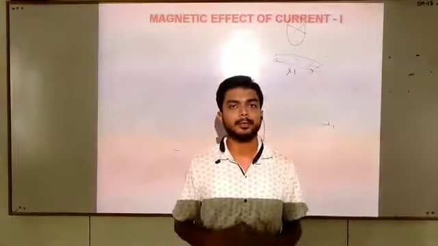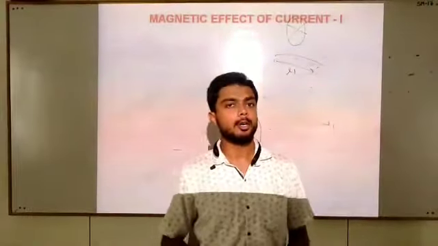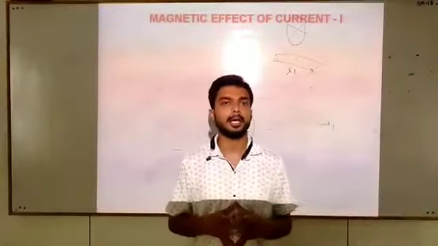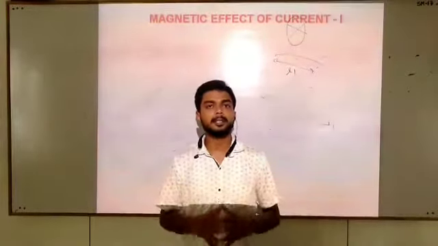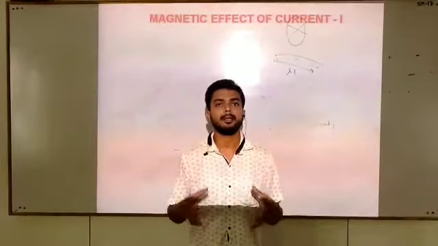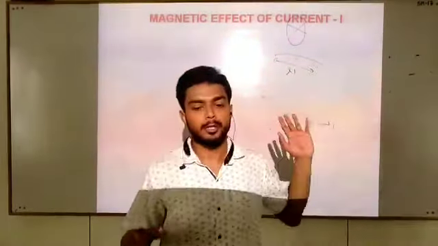In this chapter, we will study all about the generation of magnetic field due to a current carrying conductor in different forms and due to different sources, and we will discuss the following topics.